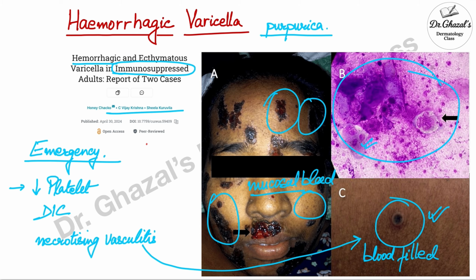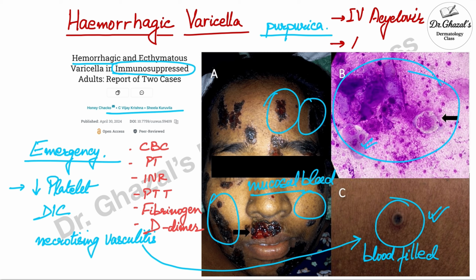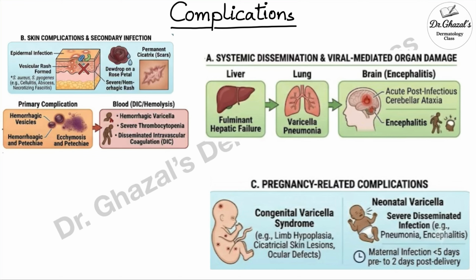Since it is a case of emergency, investigations like CBC, PT-INR, PTT, fibrinogen and D-dimer should be done. These patients will need IV acyclovir and aggressive supportive care. In these patients, you should always find out the retro status.